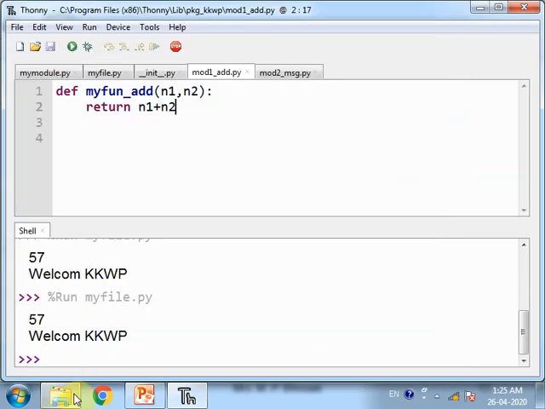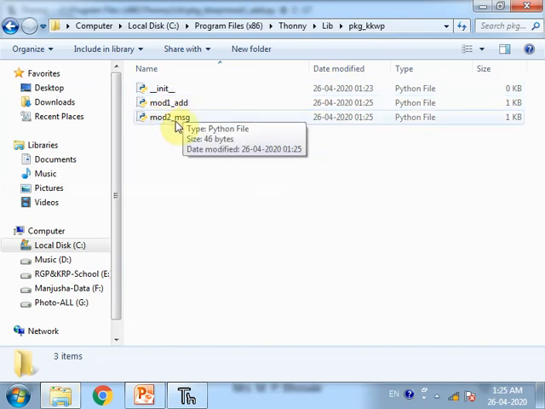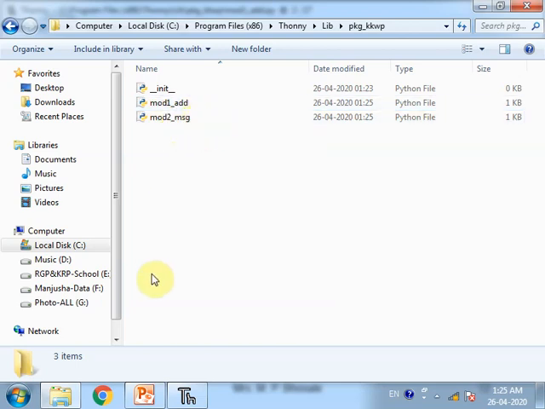Save. Now you can see that our pkg_kkwp contains three files. One is __init__ to indicate that it is a package, and two module files or Python program files, mod1_add and mod2_msg.